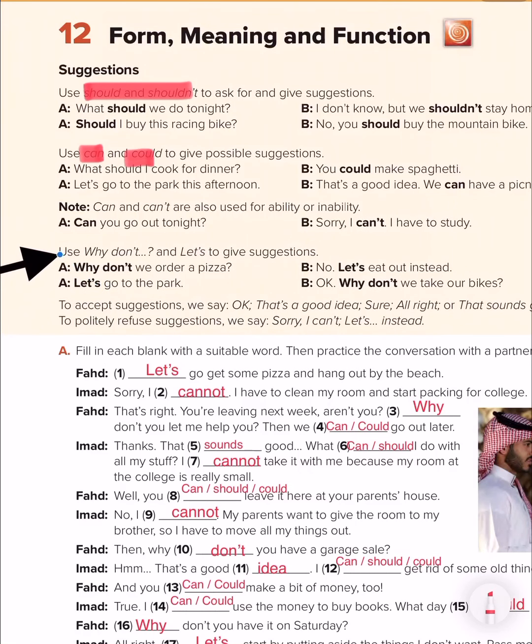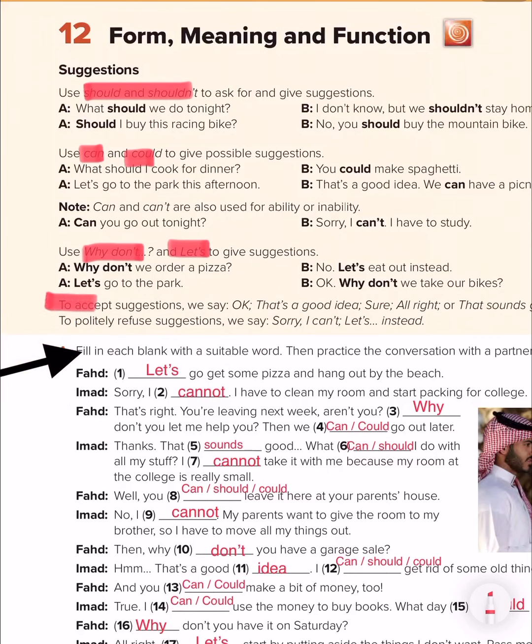Number 3, use why don't and let's to give suggestions. Look here: Why don't we order a pizza? No, let's eat out instead. Let's go to the park. Okay, why don't we go to the park, and so on.